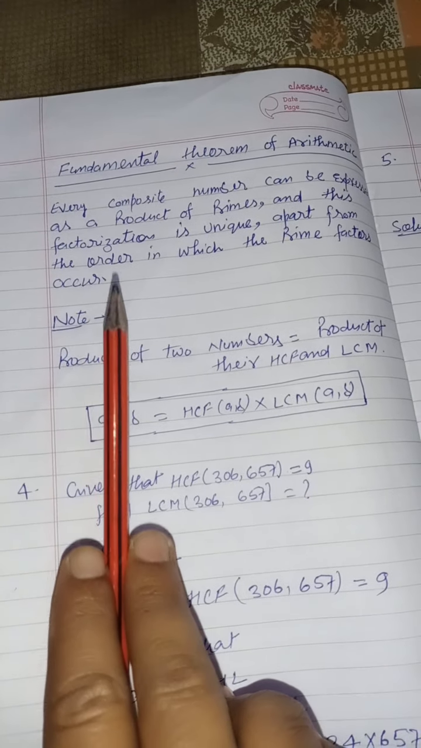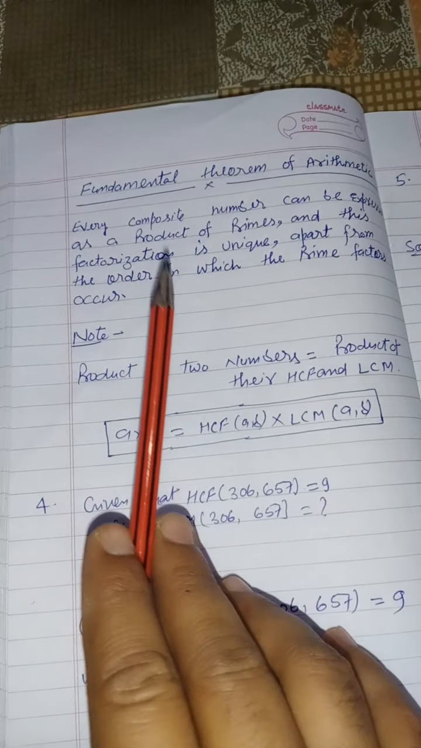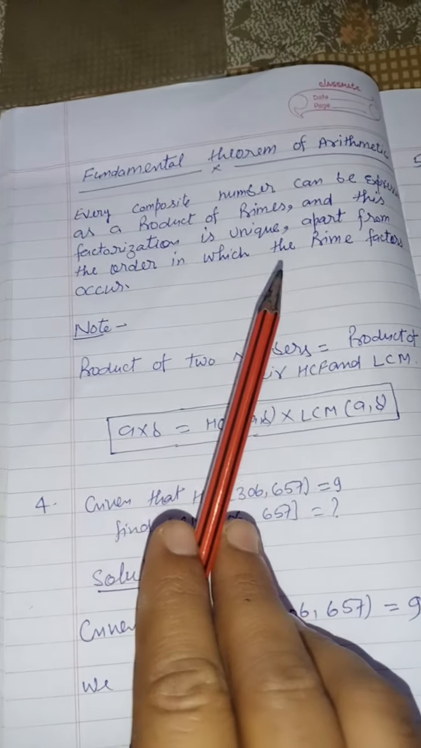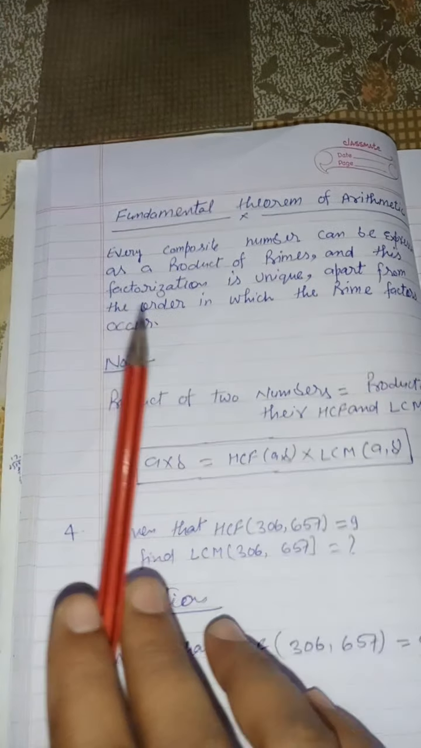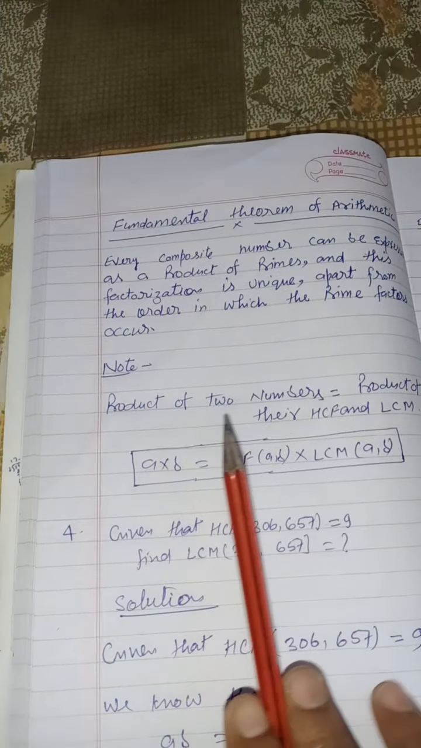Prime factorization is unique; it cannot be changed. If you find the factors of 6, that is 2 multiply 3, and that is always fixed. It cannot be changed. This is the meaning of the fundamental theorem of arithmetic.